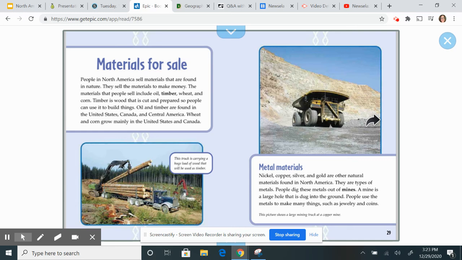Metal materials. Nickel, copper, silver, and gold are other natural materials found in North America. These are types of metals. People dig these metals out of mines. A mine is a large hole that is dug into the ground. People use the metals to make many things, such as jewelry and coins.